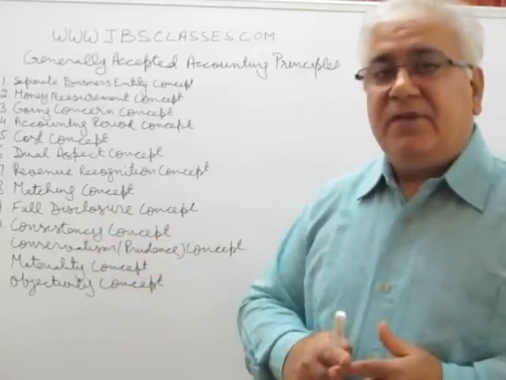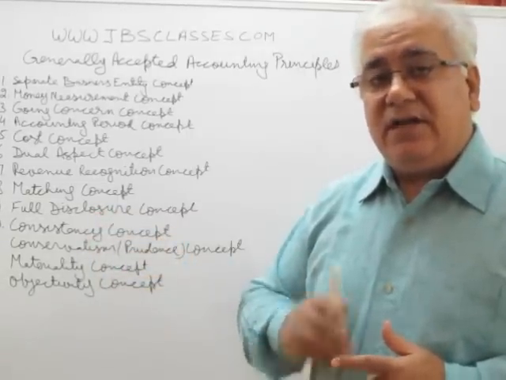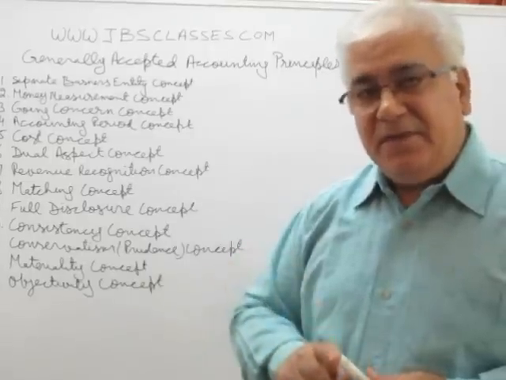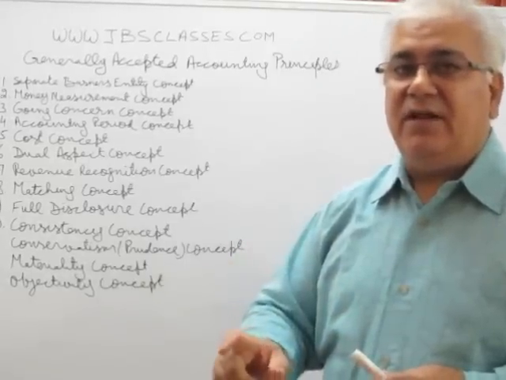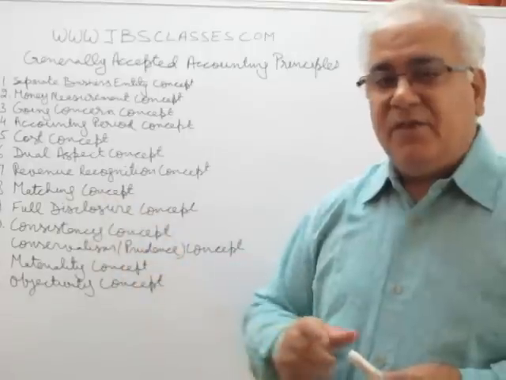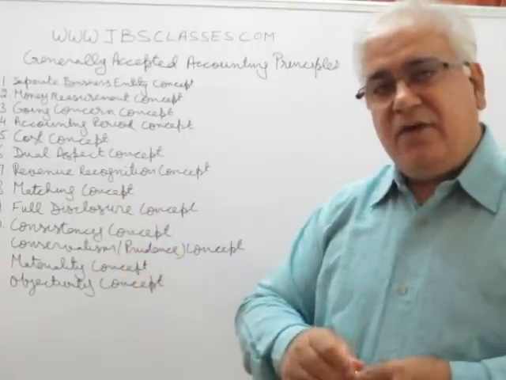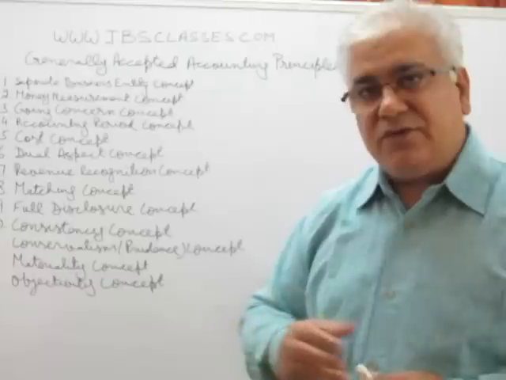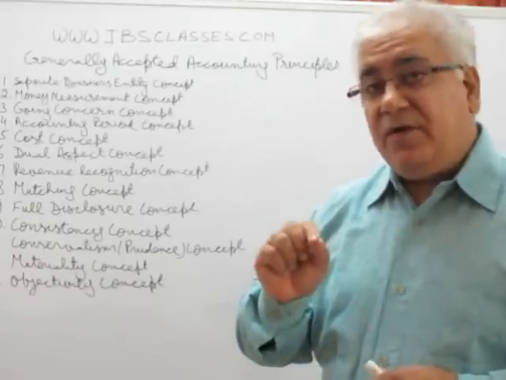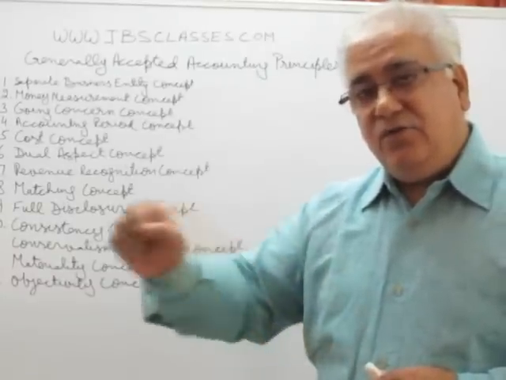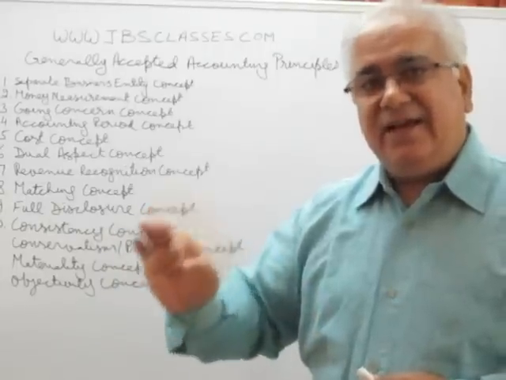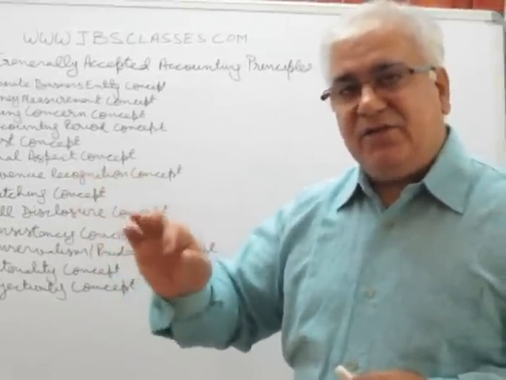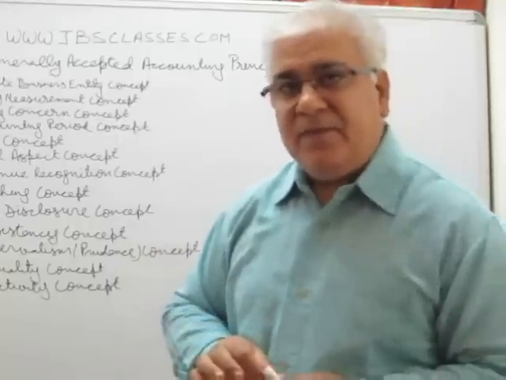Second is that all the transactions will be recorded only in money terms. That means they will not be recorded in their physical units. For example, you have your factory in 10 hectares worth 2 crores. So what will be recorded? Land at 2 crores and not 16 acres. What is the reason? Because if you write 16 acres, you record it as 16 acres.